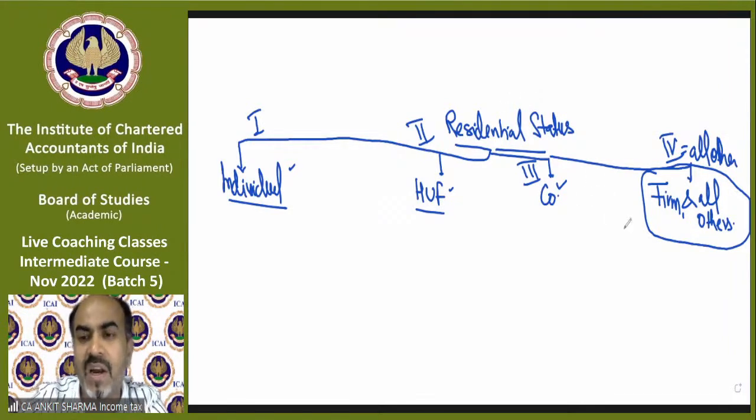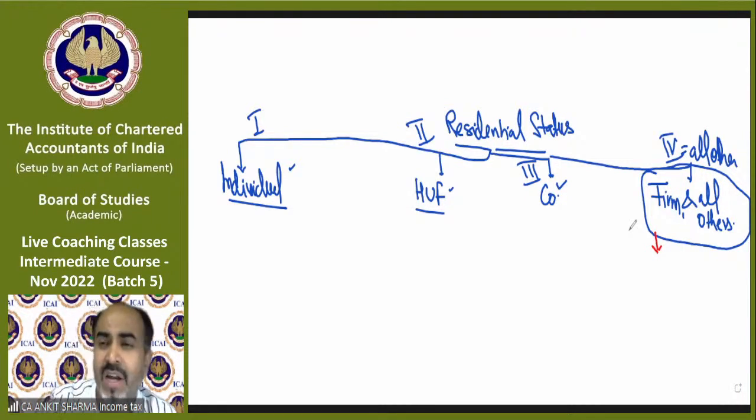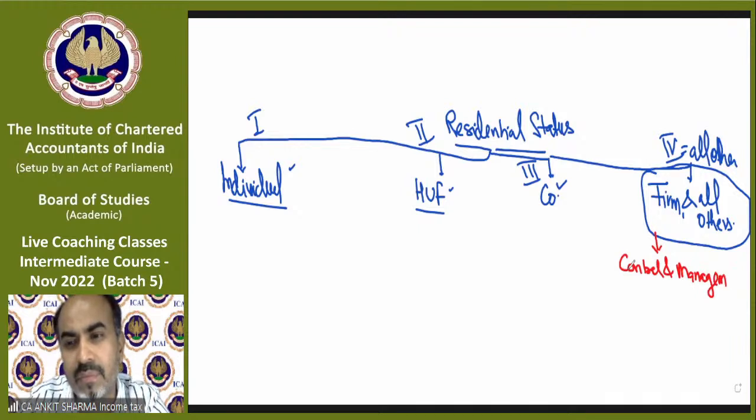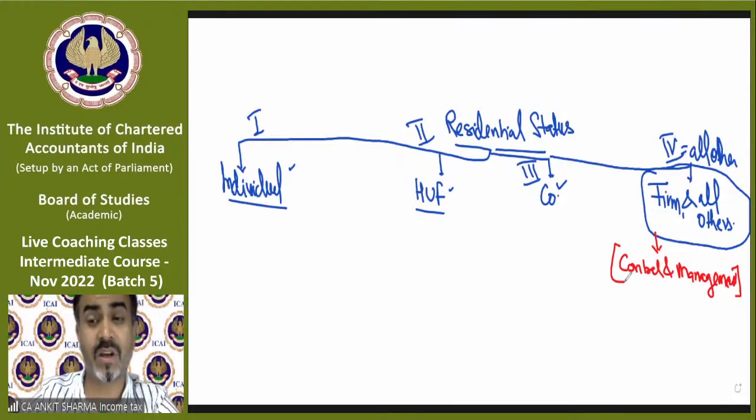So first of all, we will start understanding the concept of others. How do we find out the residential status of a partnership firm, LLP, AOP, BOI, etc.? It's a very simple concept, and with the help of a diagram it becomes even simpler. If somebody asks in an examination to find out the residential status of a partnership firm, then we need to check in the question where the control and management of that partnership firm is.